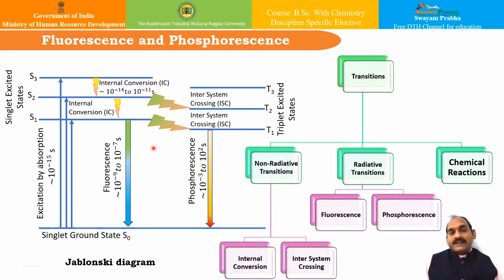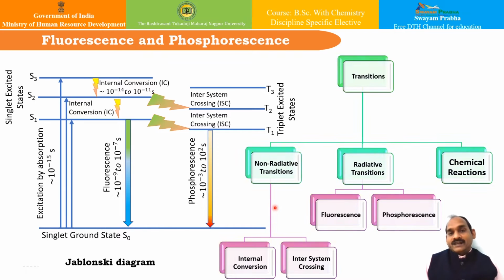After excitation, the molecule returns back to the ground state, and while returning, there can be several returning mechanisms. You can see these transitions here. They can be non-radiative transitions, radiative transitions, and one addition that we have shown here, apart from what we showed in electronic spectra, is chemical reaction. So let us see one by one.